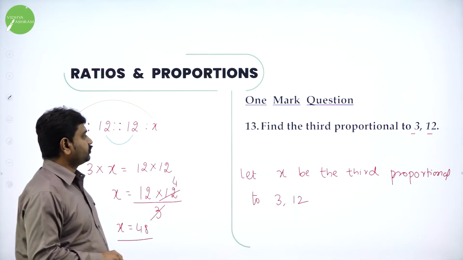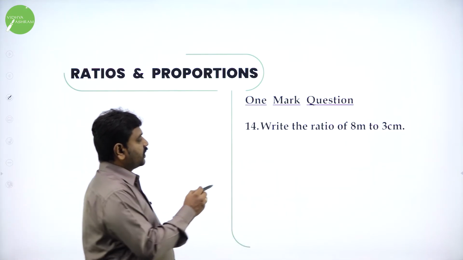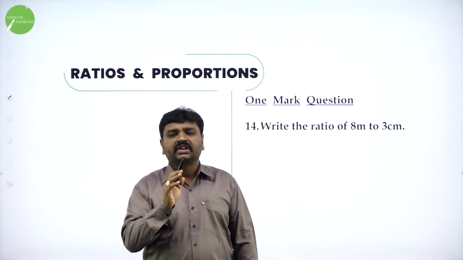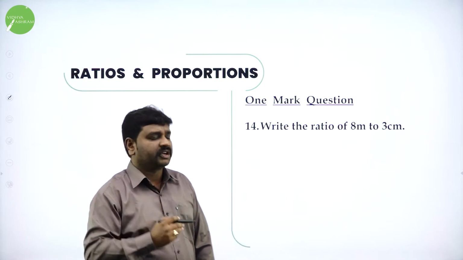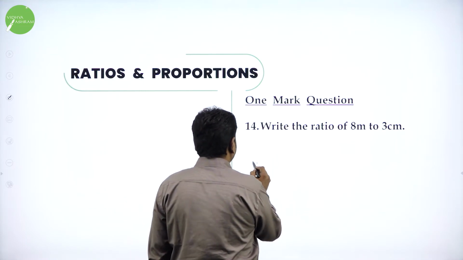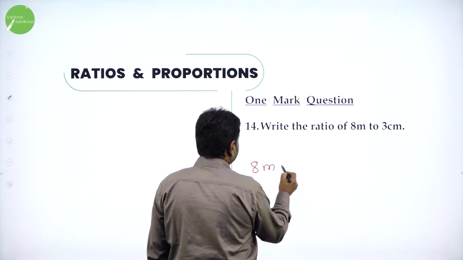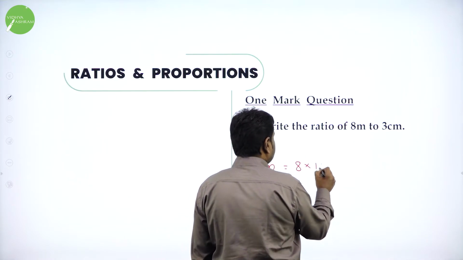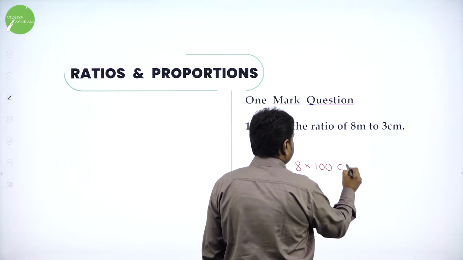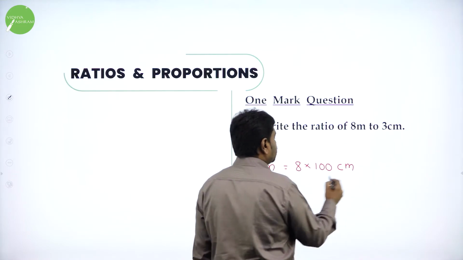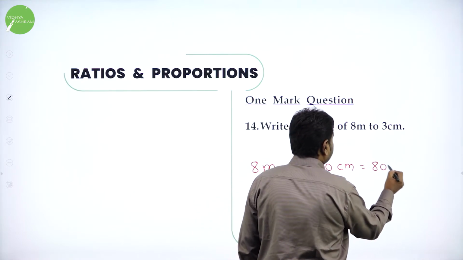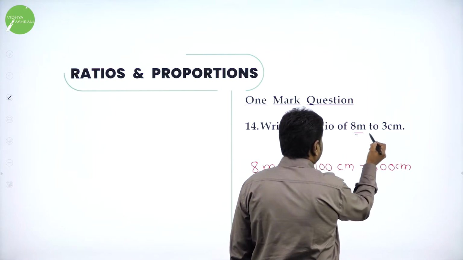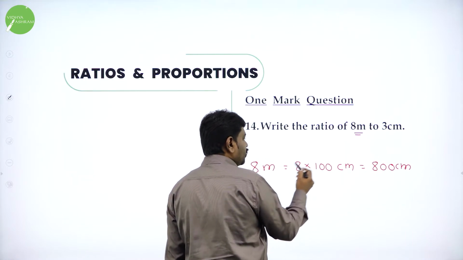Then we have, write the ratio of 8 meter to 3 centimeter. They want you to find the ratio of meter to centimeter. What we do? Convert 8 meter to centimeter. 8 meter means 8 into 100 centimeter. You know, 1 meter is 100 centimeter. So 8 meter will become 800 centimeter. This was in meter. I converted 8 meters to centimeter.